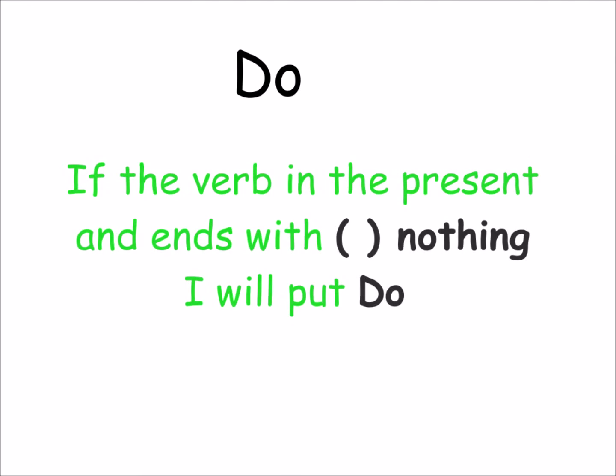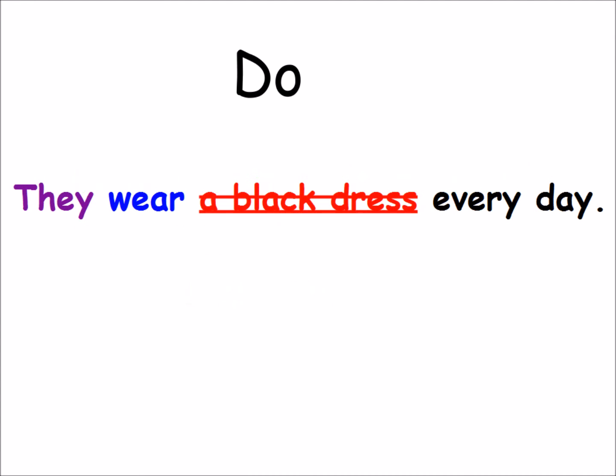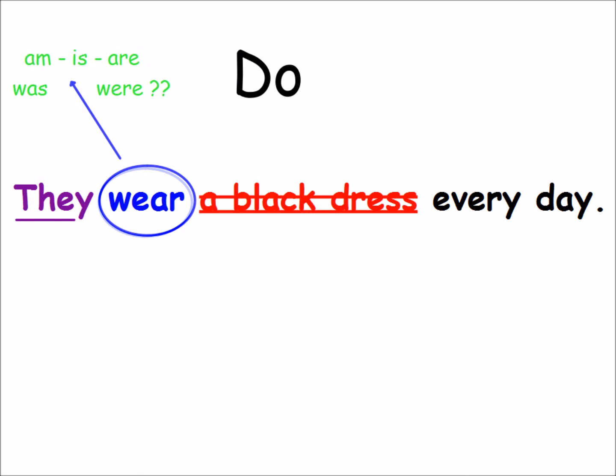Finally, when shall we put do? Do is very easy. When we look at our verb and see nothing next to our verb, then I will put do. For example, they wear a black dress every day. They is the subject. Wear is the verb. So I will have a look at my verb. Is it a verb to be? Am, is, are, was, were?